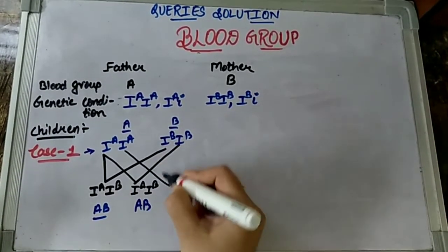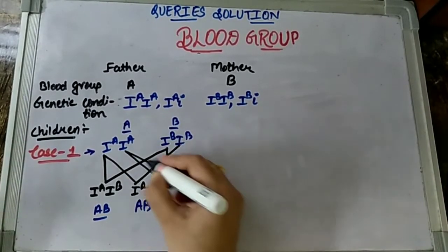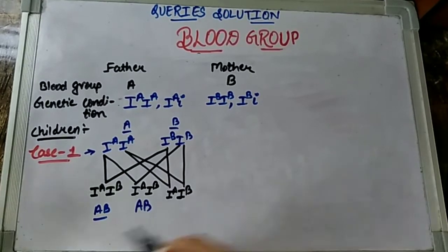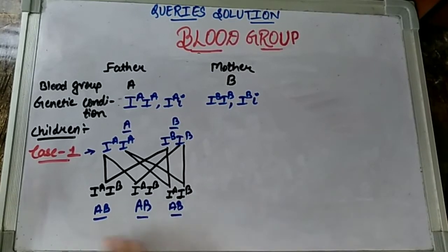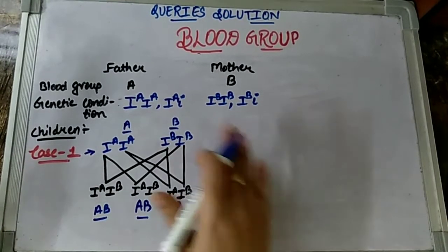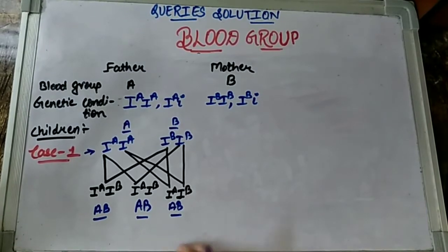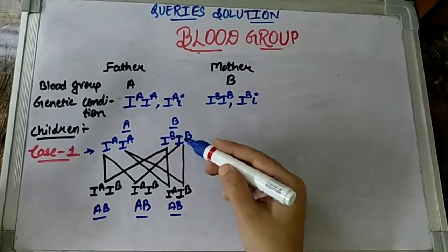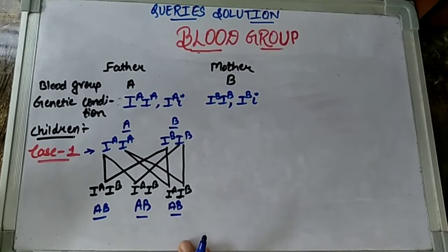If this allele children fuses with this one, again the combination will be IA and IB, and if this allele fuses with this one, the combination will again be IA and IB, and all the combinations children are giving a similar blood group which is AB. So in case 1, as we have seen children, if parents who have blood group A and B get children and all of them have the same blood group AB, what does that mean? That means that the parents belong to the homozygous condition. This is our case 1.